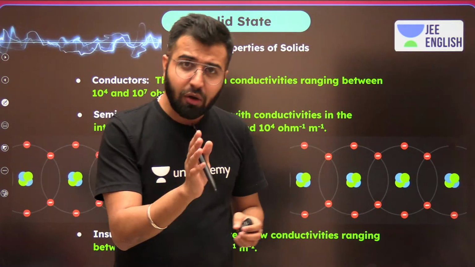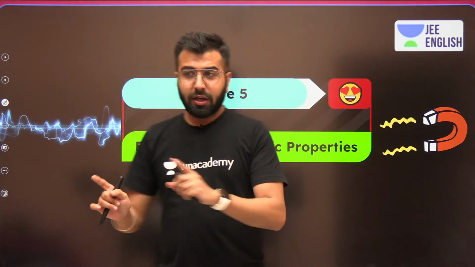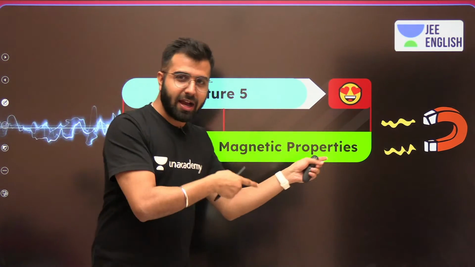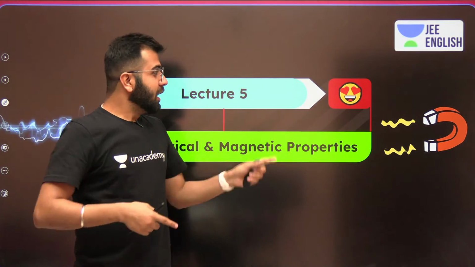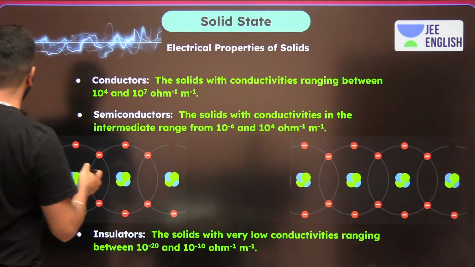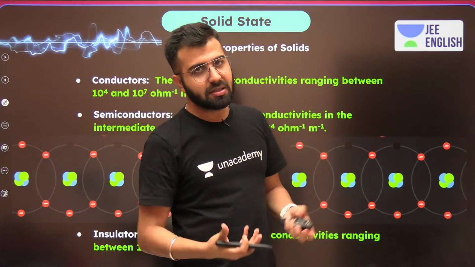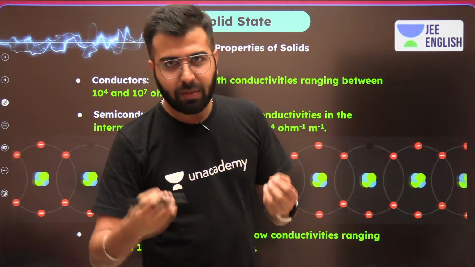Okay, so now we will be talking about the electrical properties first, and then we will talk about the magnetic properties. Okay, so now let's move ahead. Over here, whenever we talk about the electrical properties, there are three terms that we should know about the elements, about the matter, about the solids.